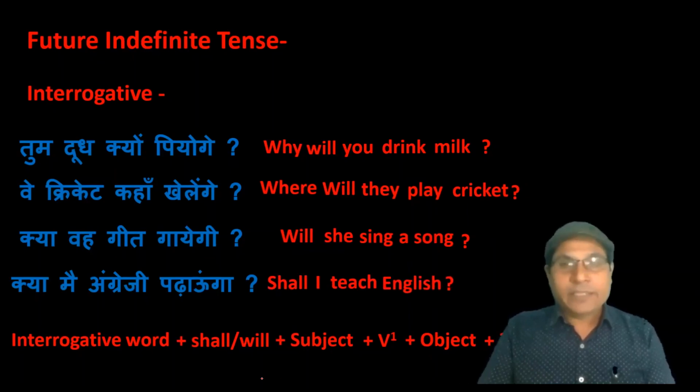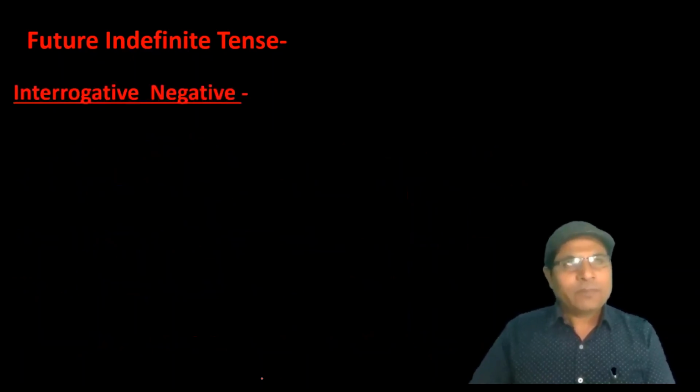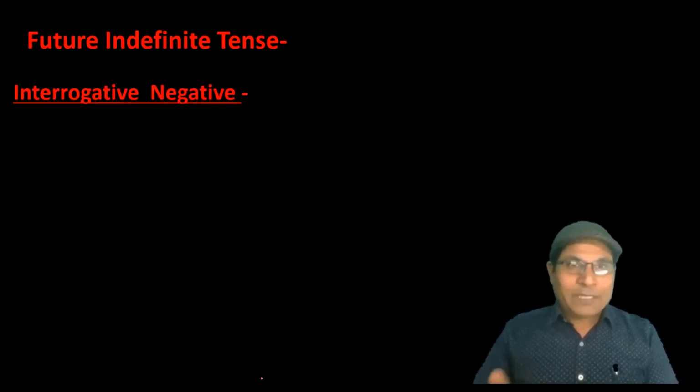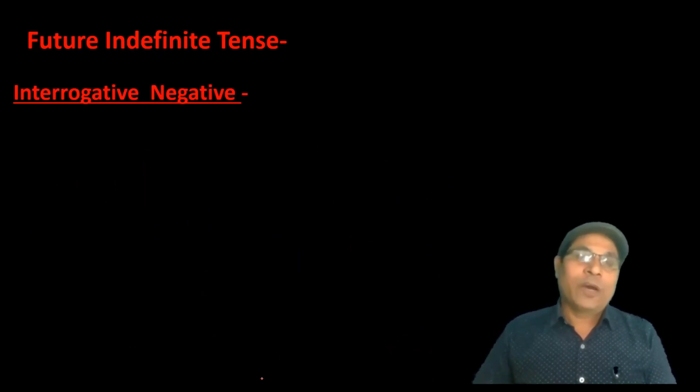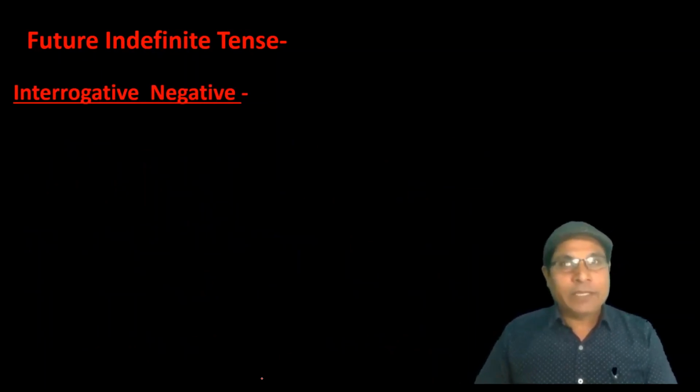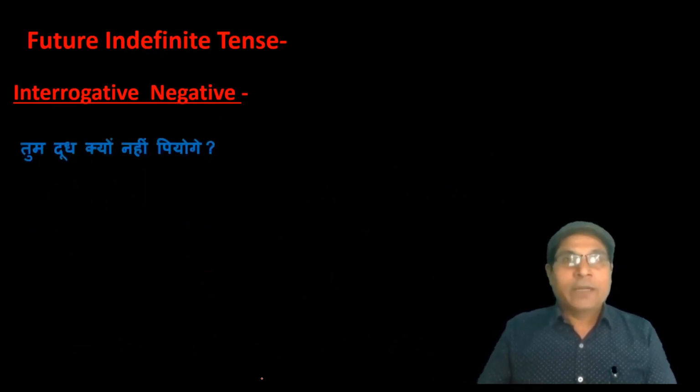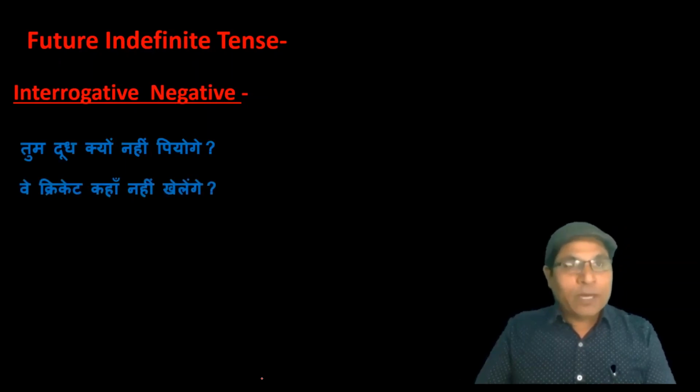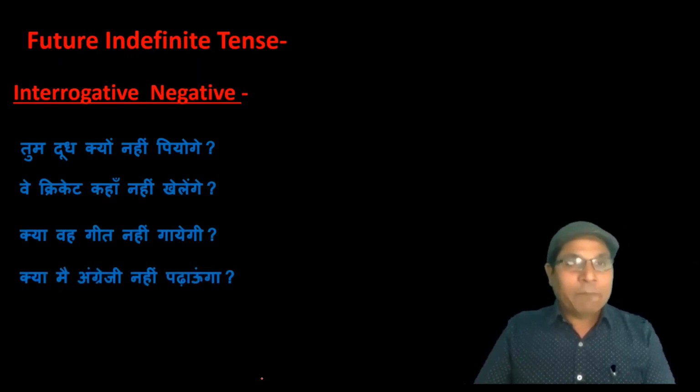Let us see the next type of sentence, that is interrogative negative. Actually, interrogative negative, it means the sentence which have the negation of work and question also. The identification is same as if the sentence in Hindi ends with ga, ge, gi along with negation, and question is also asked. तुम दूध क्यों पियोगे? वे क्रिकेट कहाँ नहीं खेलेंगे? क्या वो गीत नहीं गाएगी? क्या मैं अंग्रेजी नहीं पढ़ाऊंगा?